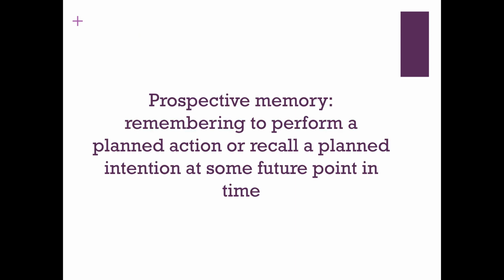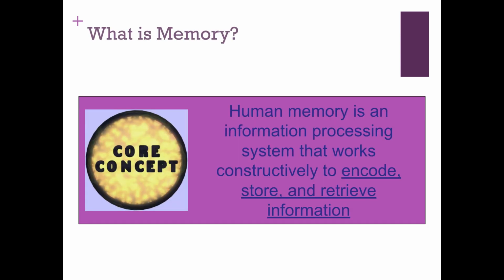What you just did was an exercise in what we call prospective memory. And this is our ability to remember actions that we have to perform at a later time. So you thinking about all the things that you have to do at some point in the future, we're referring to your prospective memory. I think oftentimes we think about memory as pertaining to the past and us remembering things that have happened in the past, but it also pertains to us having to remember things that are going to happen in the future.